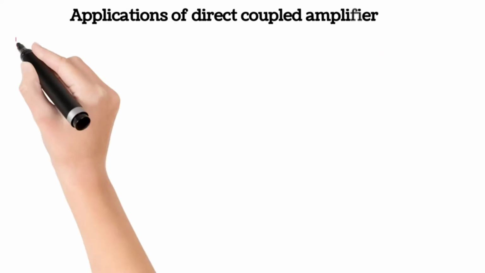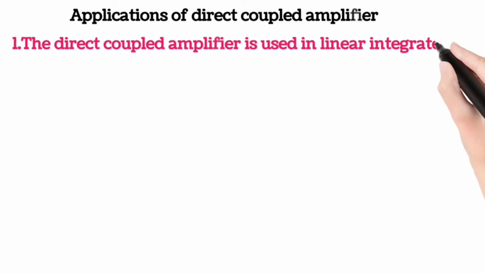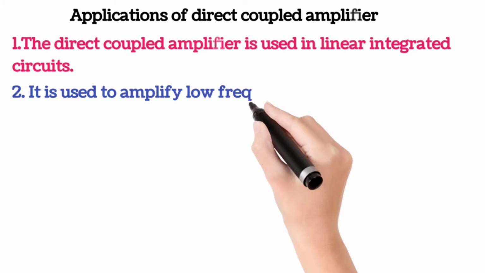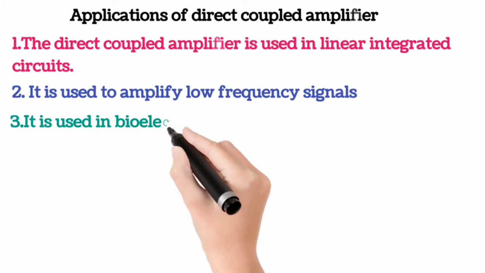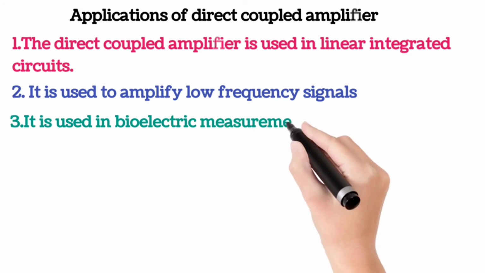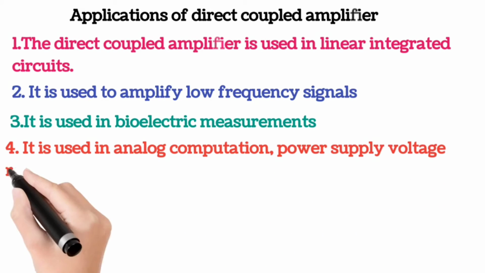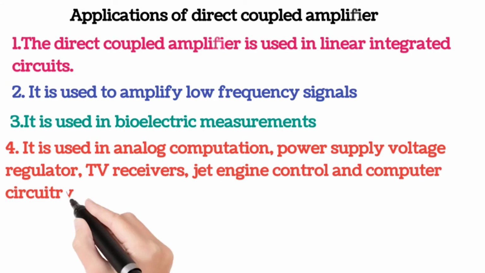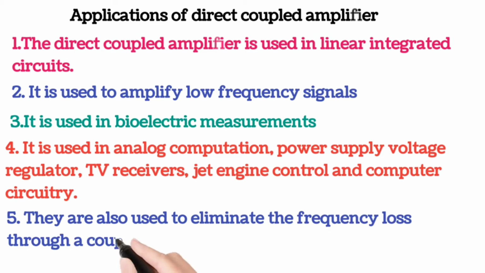Now we will discuss about the various applications of the direct coupled amplifier circuit. The first application is that the direct coupled amplifier circuit is used in the linear integrated circuits. They are used to amplify the low frequency signals. They are used in the bioelectric measurement devices, and they are used in the analog computations, power voltage regulator, TV receivers, jet engine control and computer circuitry. They are also used to eliminate the frequency loss through a coupling network.